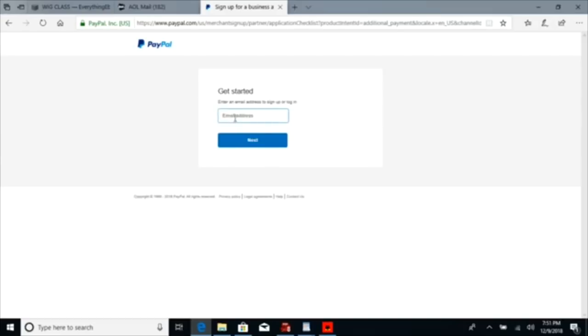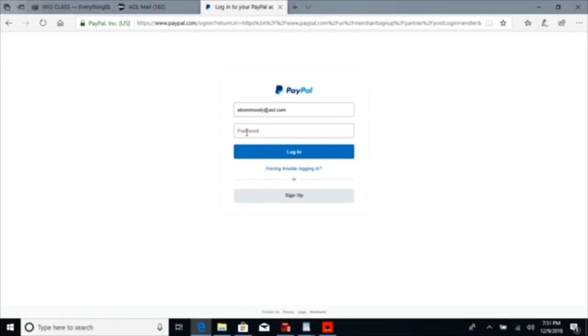It really is that easy. And right here, just say enter email address to sign up or log in. So you really don't have to physically go to those websites. It's going to allow you to create or sign into an account directly from BigCartel. All right. So I'm going to put my password. Log in. If you need to sign up for a PayPal or a Stripe account, just hit sign up.